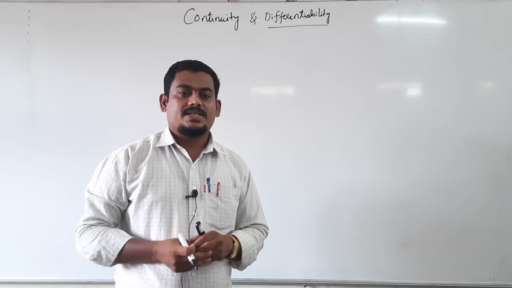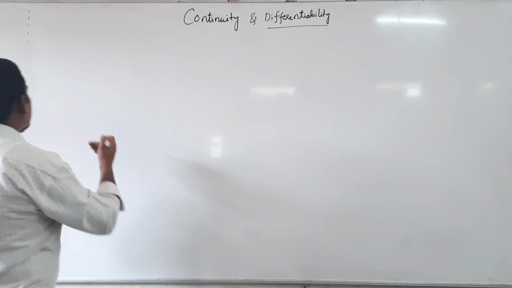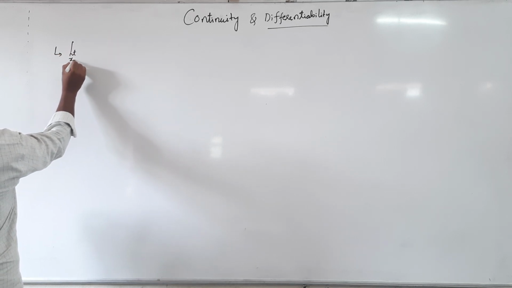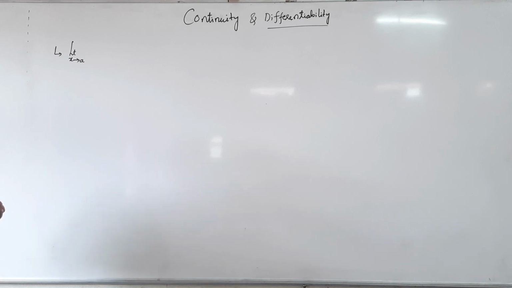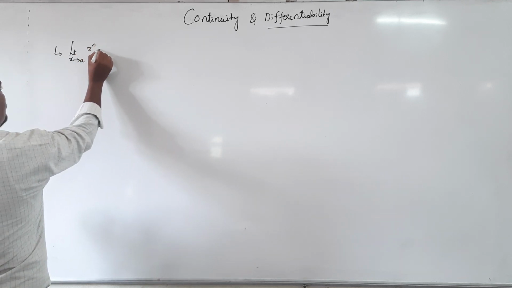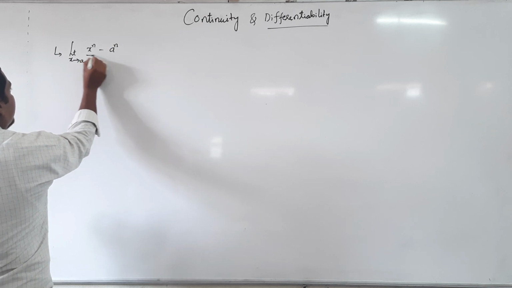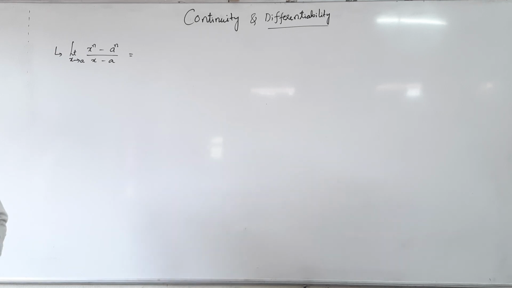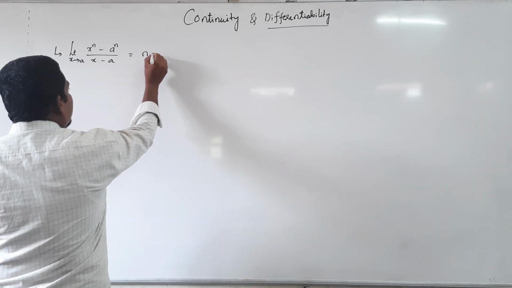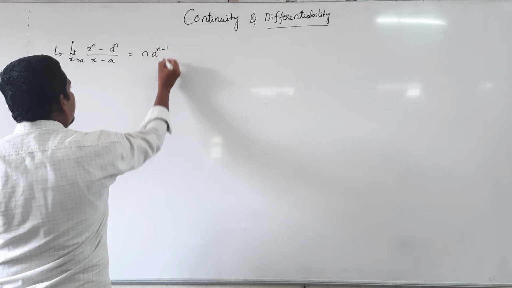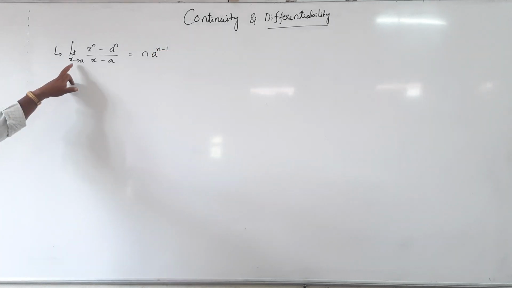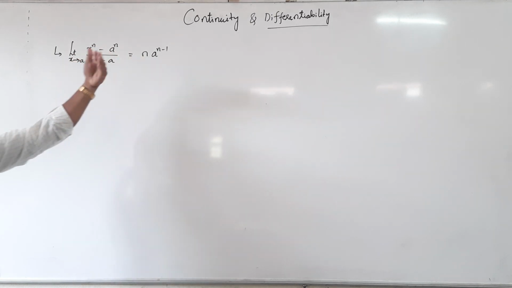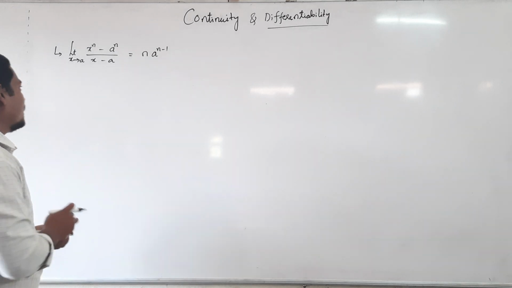Some standard limits already you know. What are those standard limits? First one, limit as x tends to a of (x power n minus a power n) divided by (x minus a), which is of the form 0 by 0, is equal to n into a power n minus 1. Limit as x tends to a of (x power n minus a power n) divided by (x minus a) is equal to n into a power n minus 1.